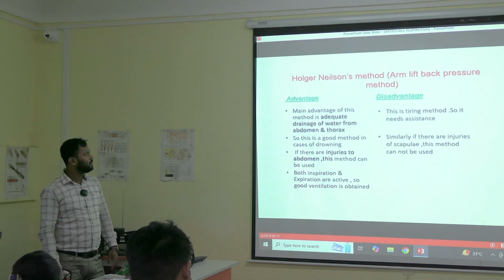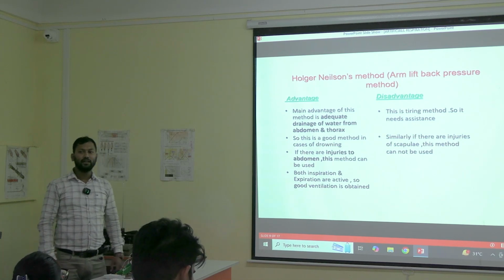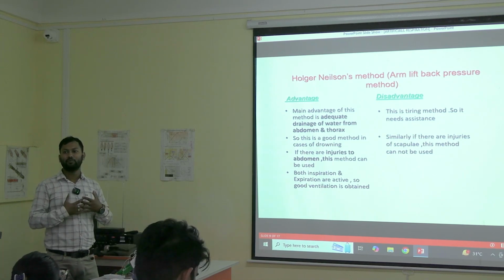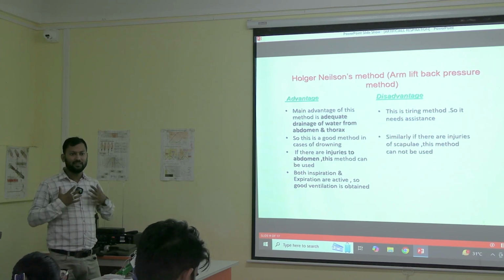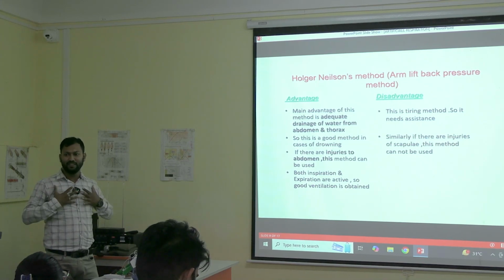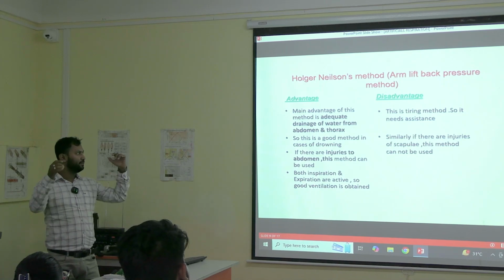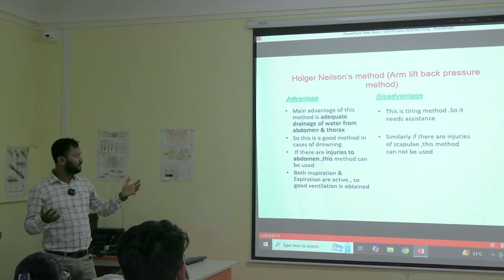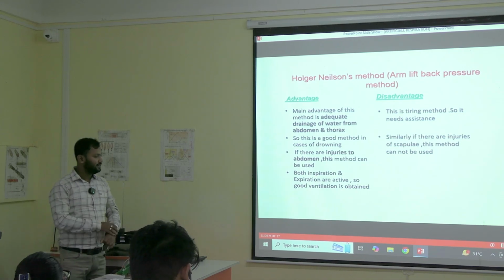So the main advantage of this method is adequate drainage of water from the abdomen and thorax. So here we are pressing on the thorax and the abdomen itself. Now, in that case we are using the loin to press. So if you are pressing the loin, obviously this place will not be getting that much pressure. So if the water is mainly stored in this place, obviously that water will not be excreted from the body in that manner.